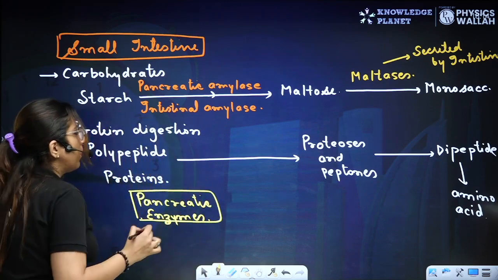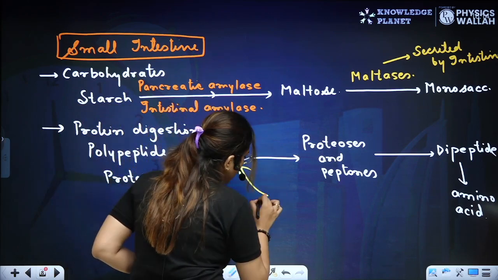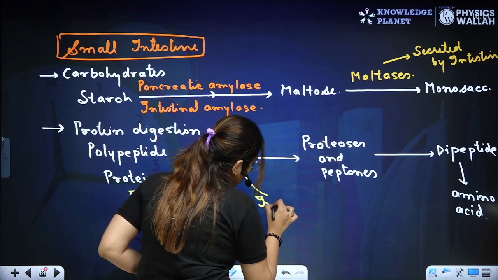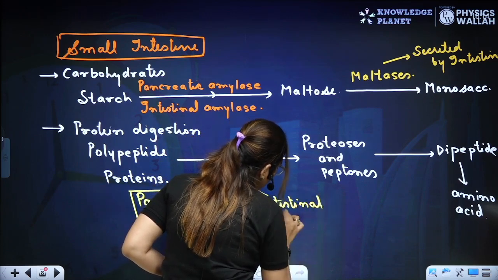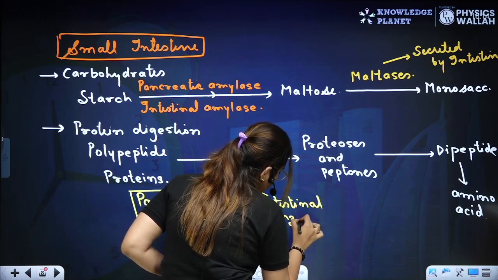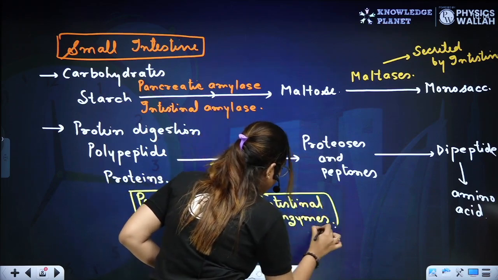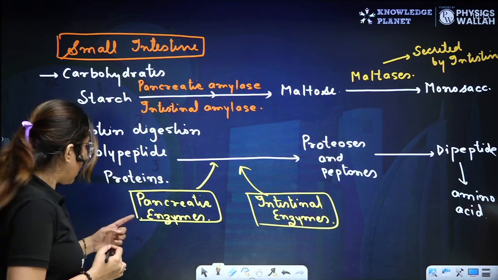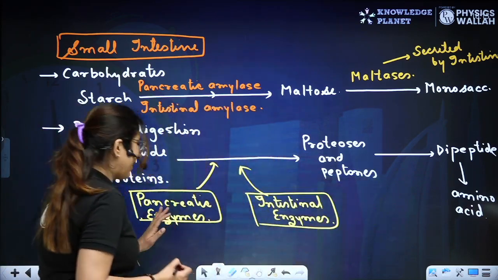So here both the enzymes, they will work. Pancreatic enzyme as well as the intestinal enzymes. Both enzymes will work, right? Now the first enzyme which I have mentioned over here, the pancreatic enzyme.